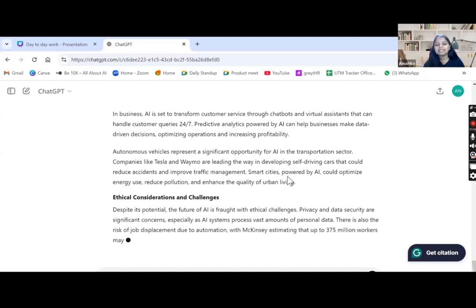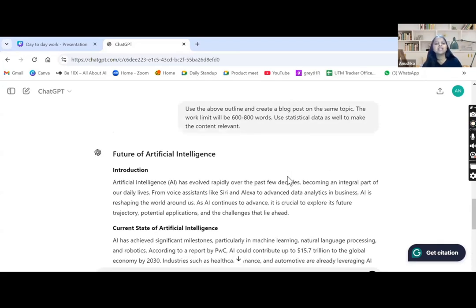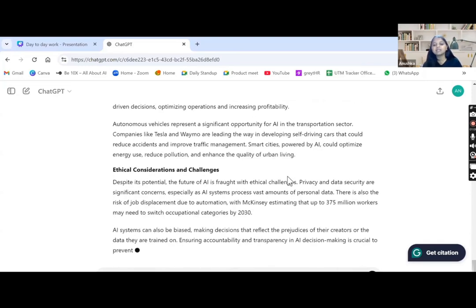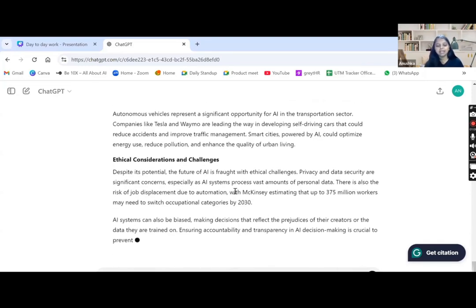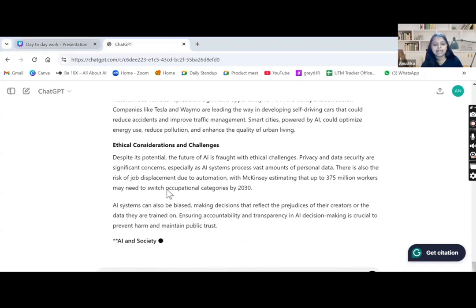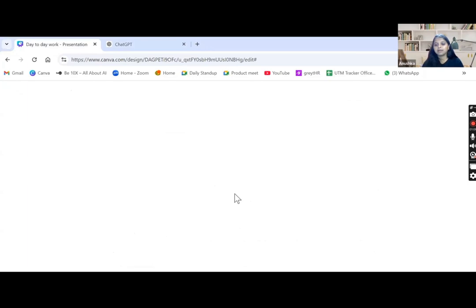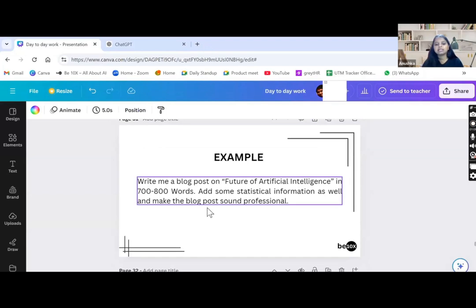So it is continuing writing the blog post, and this is a very good blog post in 600 to 800 words, which we told it to write, right? Yes, great. Now let's come to the next thing. Okay, it's loading. So ChatGPT is done. Here is the same example which I gave to you. I gave the future of artificial intelligence, and we have to write the blog post for it. Now coming to the next thing.